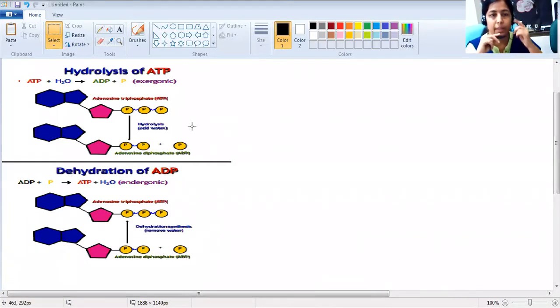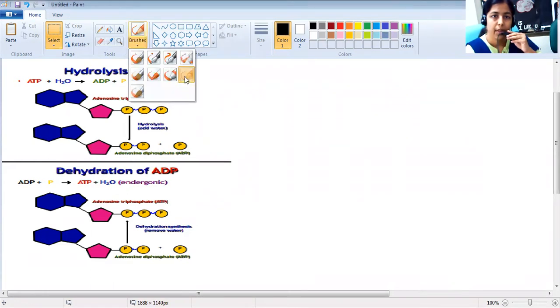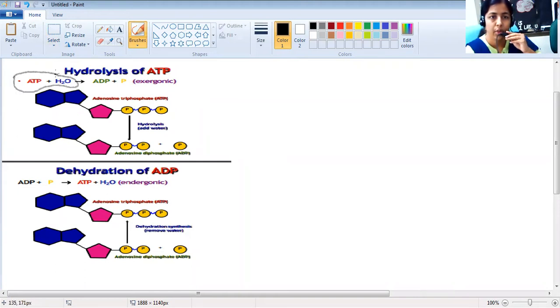Let's see the hydrolysis of ATP here. ATP, when combined with water, forms ADP and phosphate, and an exergonic reaction takes place.